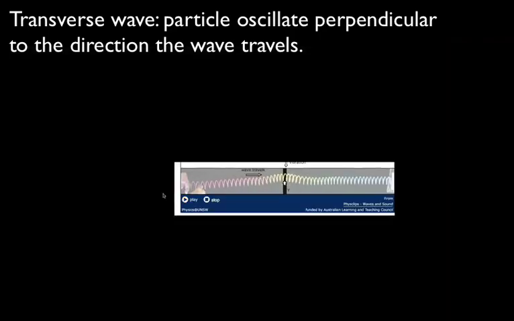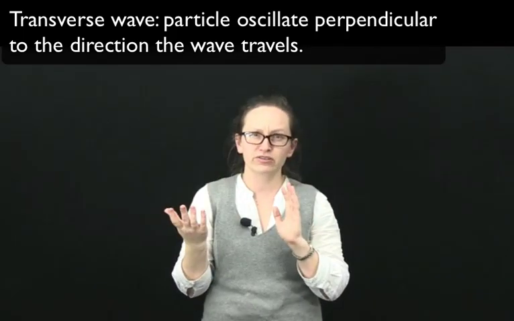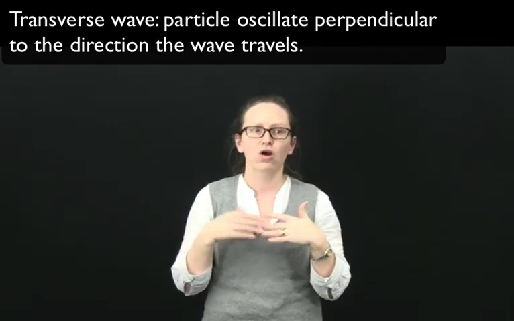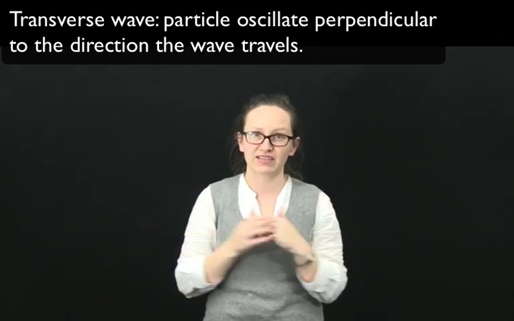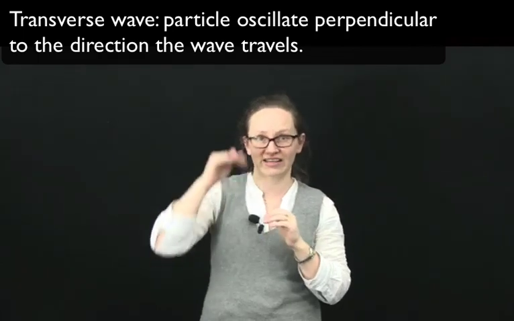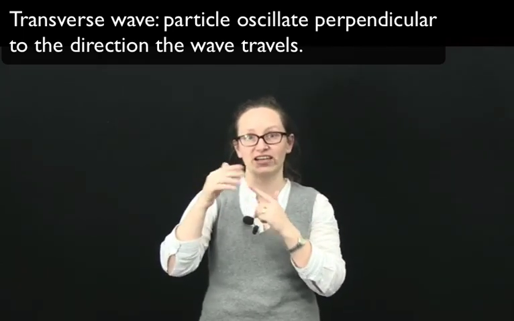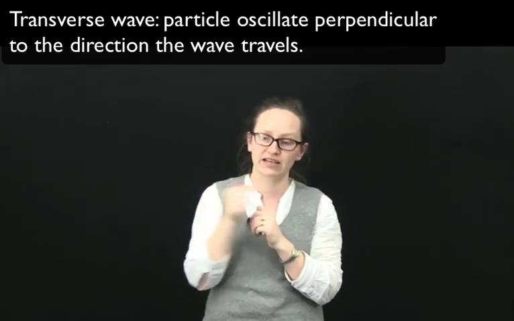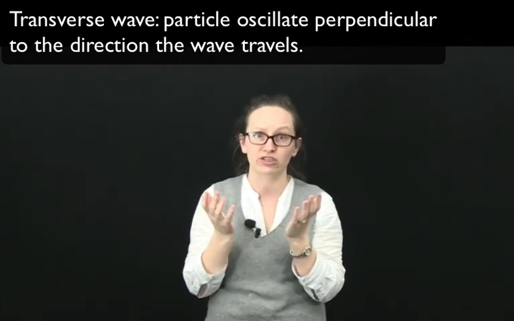Here you see the actual particles making up the slinky move up and down while the wave travels from the left to the right. Examples of transverse waves include waves on a string or electromagnetic waves. In electromagnetic waves, it's actually the electric and magnetic fields oscillating in a direction perpendicular to the direction the wave is traveling.